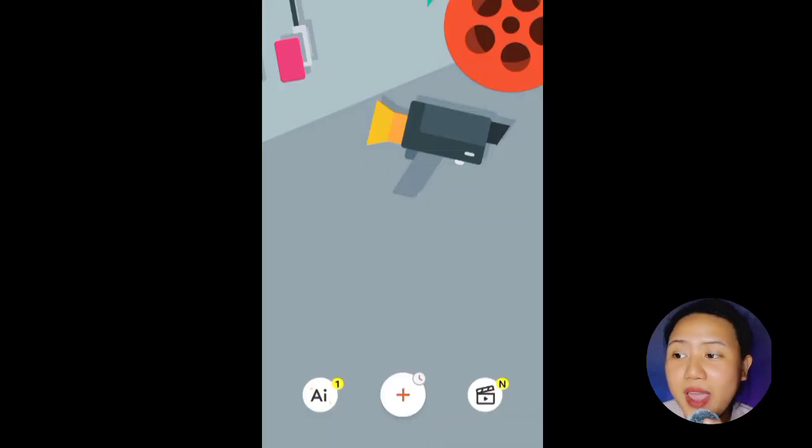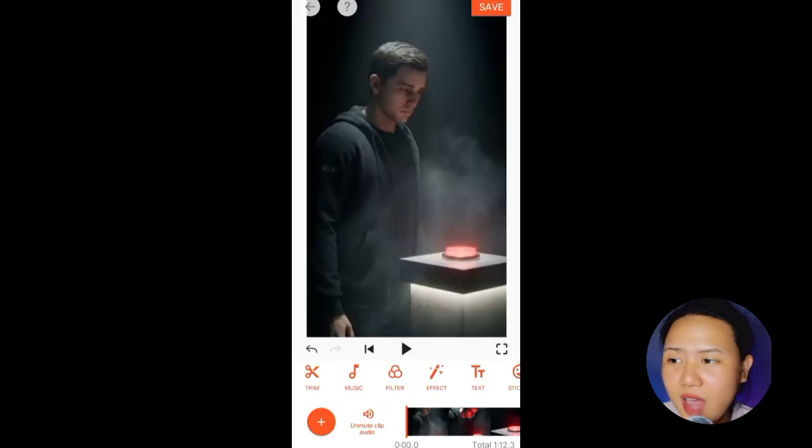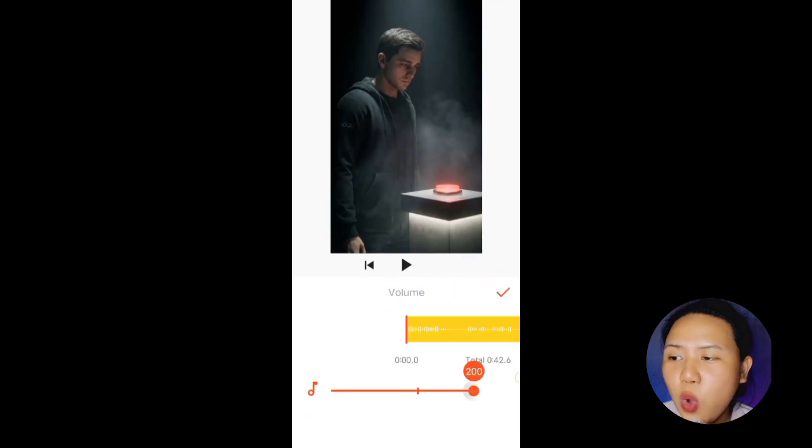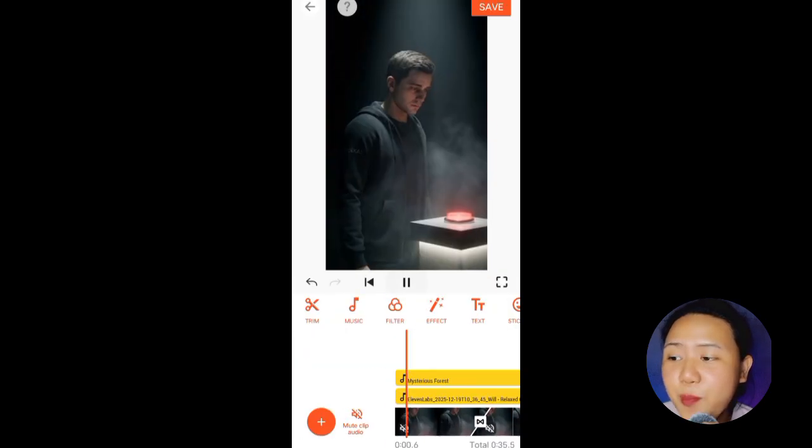I bring everything into my editor. In my case, I use UCut, but you use whatever you like. I line up video, voiceover, sound effects, and background music.